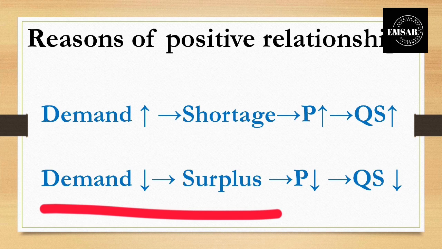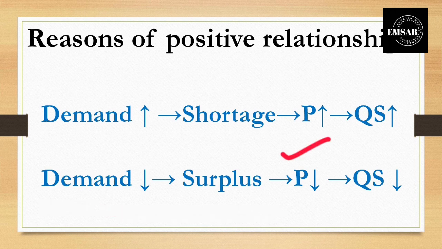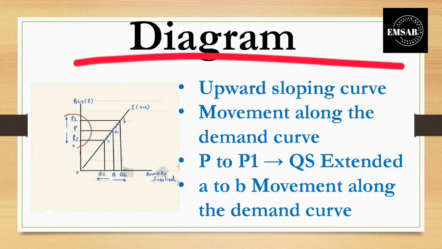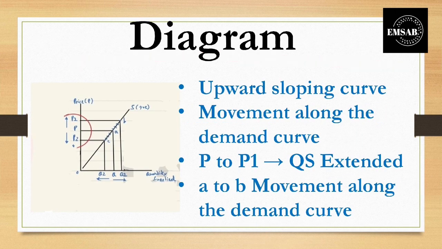So in this case, what the market will be doing is reducing the price of the bag. So the producer behavior will be that they will not be willing to supply into the market at a lower price. So the quantity supplied will be reduced. The quantity of bags they will be supplying in the market will be reduced. And the diagram of the supply shows that it is an upward sloping supply curve. It will move upward.